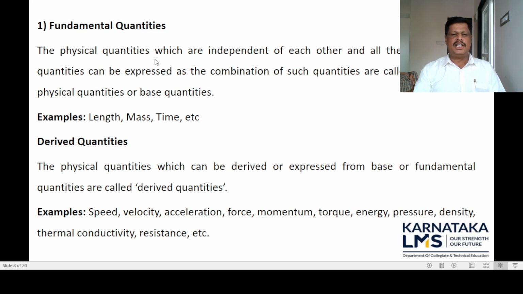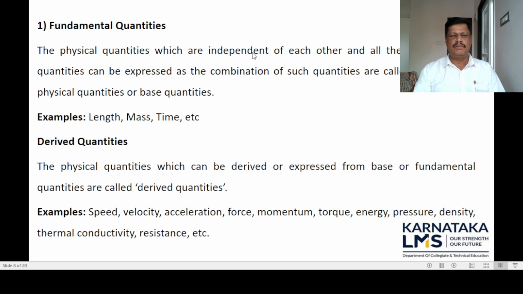The physical quantities which are independent of each other, and all the other physical quantities can be expressed as a combination of such quantities, are called fundamental quantities or base physical quantities.